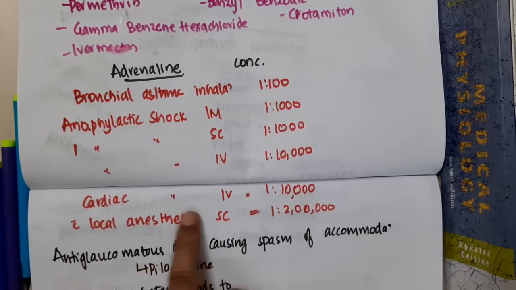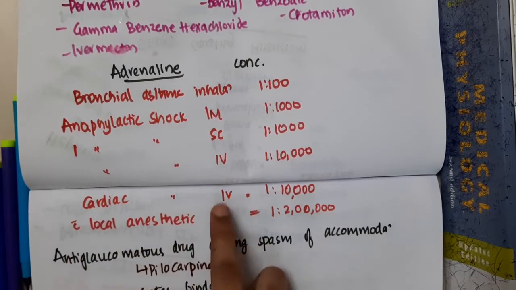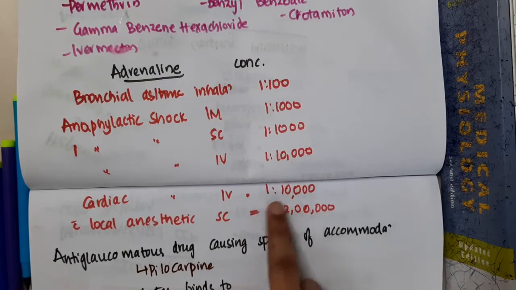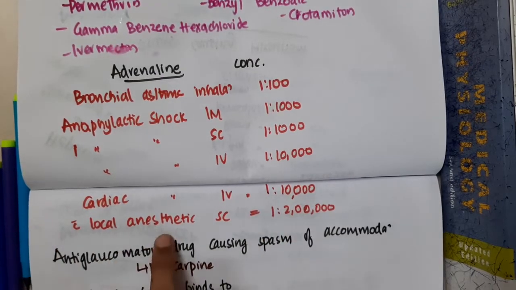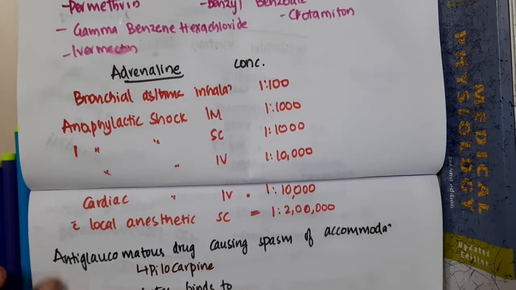Then cardiac shock. In cardiac shock, adrenaline is given IV, as 1 in 1000. With local anesthetics, adrenaline is given by subcutaneous route, as 1 in 2 lakhs.